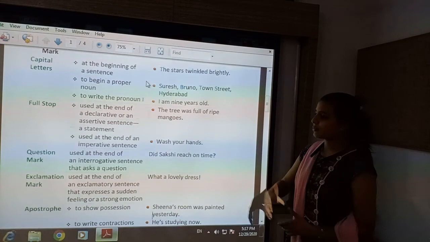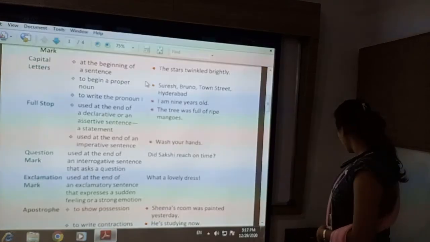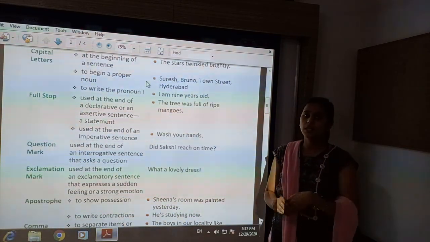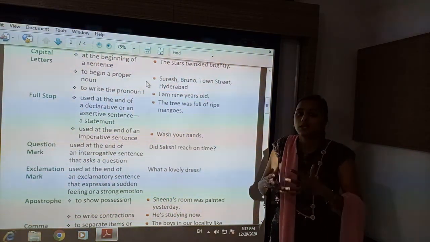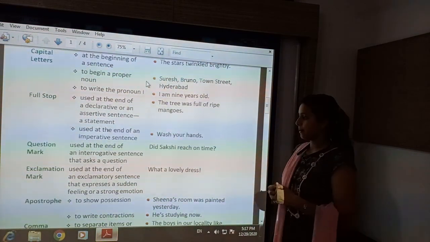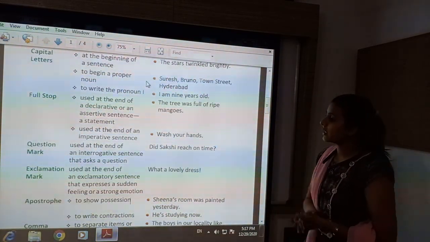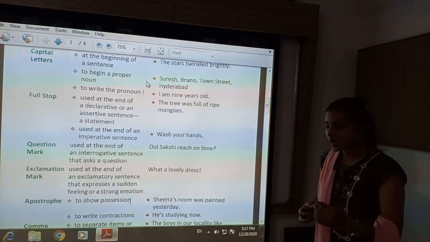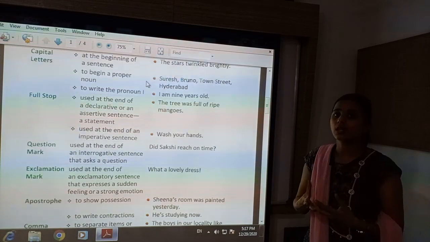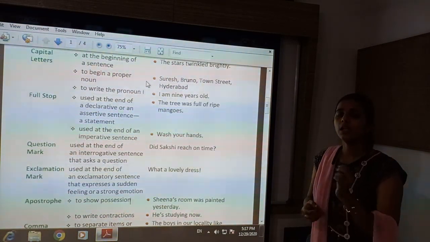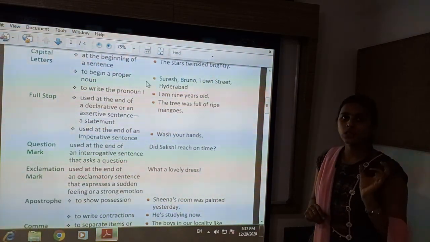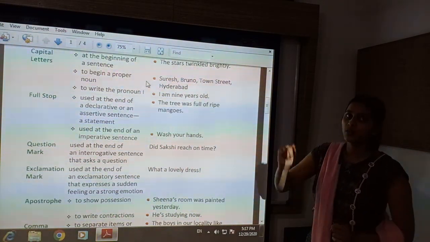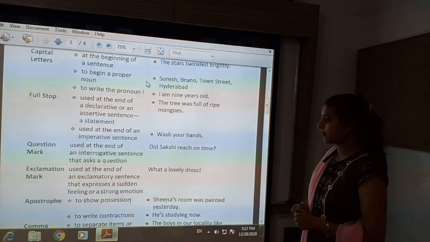Next is exclamation mark. Exclamation, as I told you, is used for the exclamatory sentence, when we exclaim something, when we express our feeling. Used at the end of an exclamatory sentence that expresses a sudden feeling or a strong emotion. When we express our emotion, our feeling, so at the end of that kind of sentence, which is called exclamatory sentence, we will put exclamation mark.